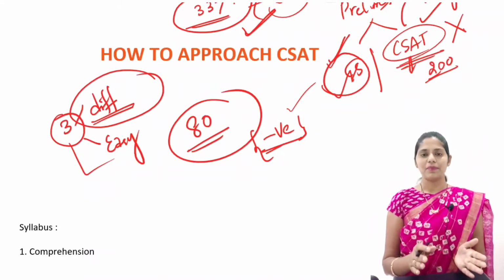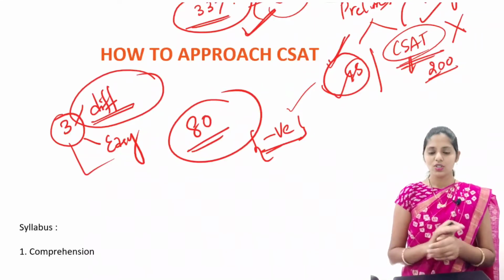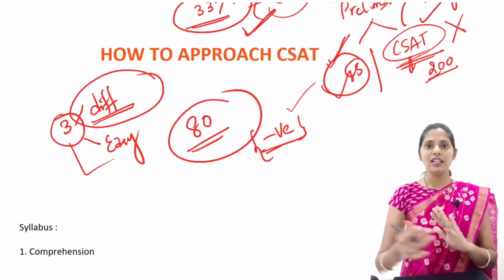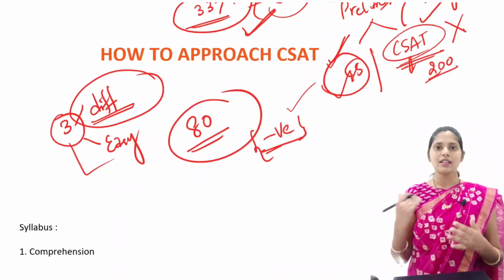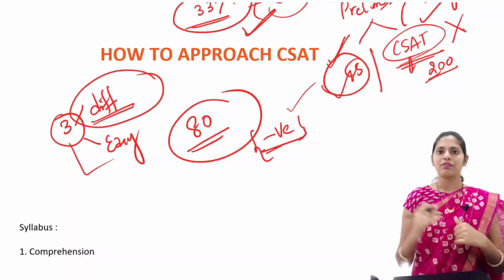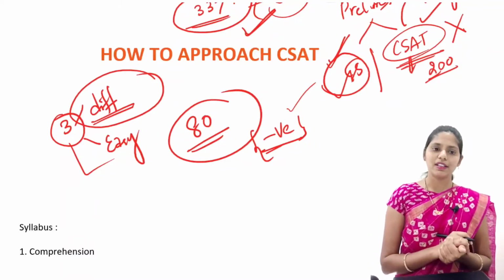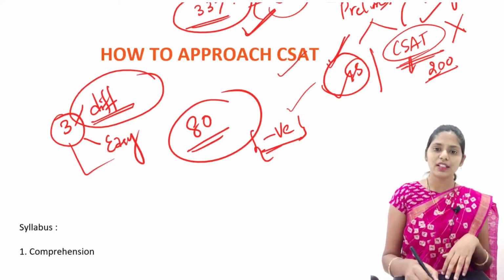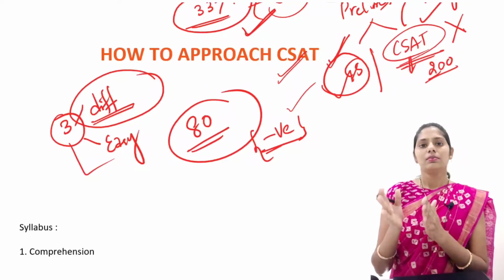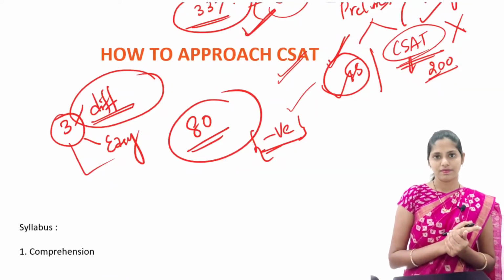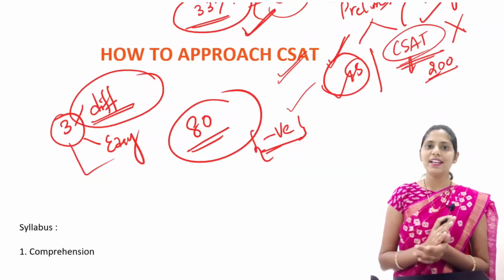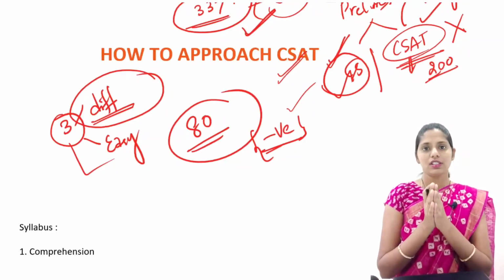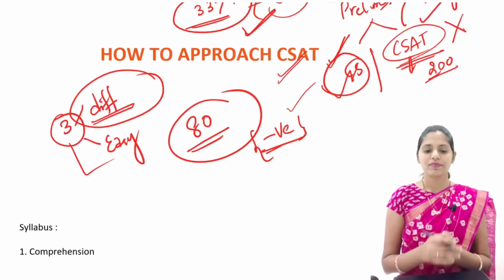For the first category, CSAT will be very difficult. For example, students who come from a maths background say that they will attempt only maths related questions and will not answer any English related questions. And some students say that they come from a BPC background, they don't know maths properly, so they will answer only English related questions. But to get 66 marks, you have to make 27 questions correct. If you focus on only English or only maths, getting 66 marks in CSAT is very difficult.